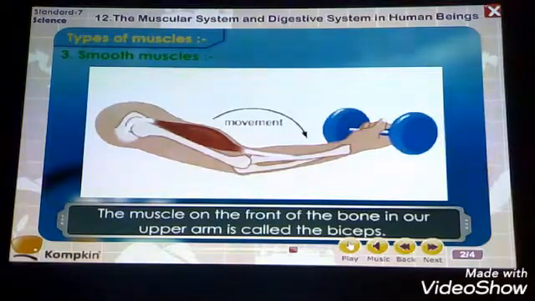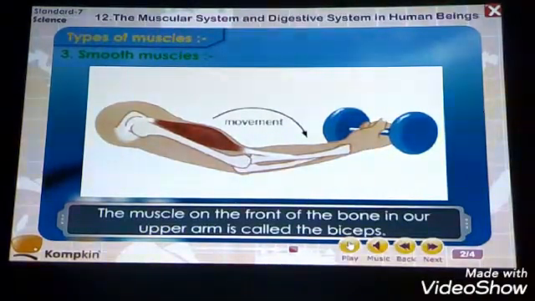Like that, we can say that the muscle on the front of the bone in our upper arm is called the biceps. Biceps means, what do we call the muscles of your upper arm? We call them biceps, right? So the boys who are doing gym are making their biceps. Biceps means the muscles present at the upper part of the hand, the upper arm. Understood? The upper arm is the part below the shoulder, and the parts there, simply what we call the flesh of the body, are called muscle.